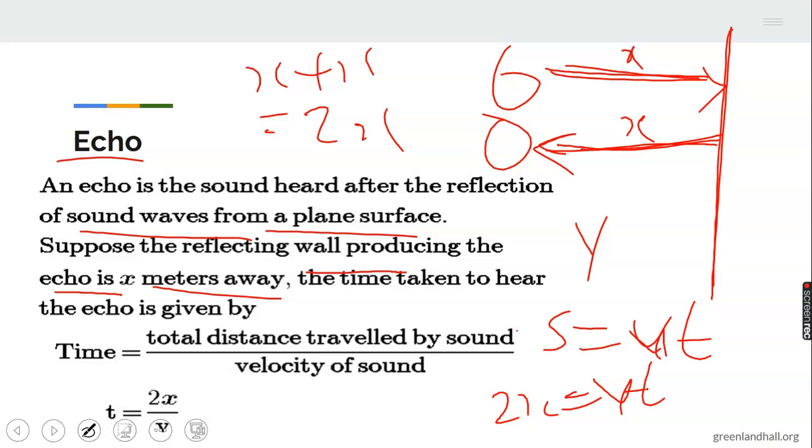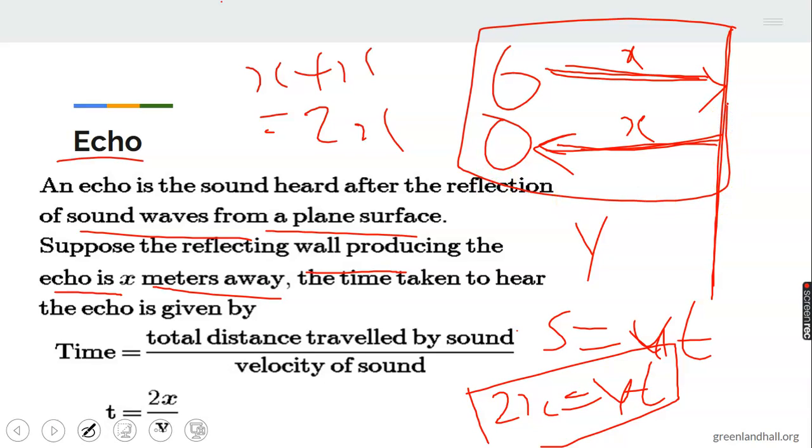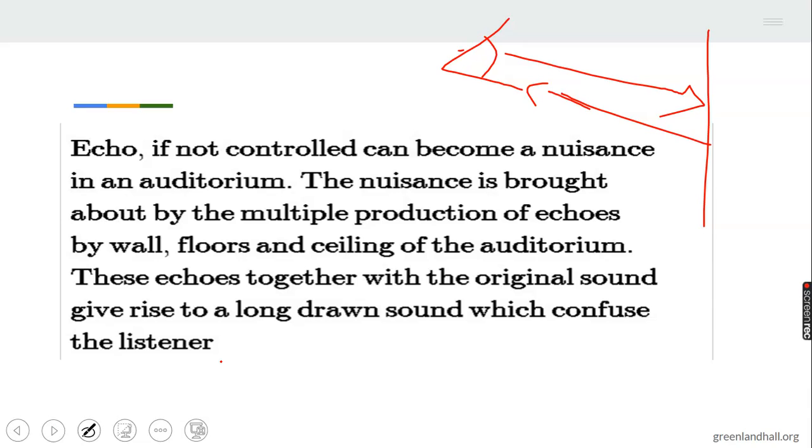From here, we can calculate the time. We can use this formula to calculate the time and the speed of sound in air. The experiment has already been carried out, which was used to calculate the speed of sound. The speed of sound was calculated to be 330 meters per second. Echo was used to calculate the speed. Time is equal to total distance traveled over the velocity of sound, which is equal to 2X over V.